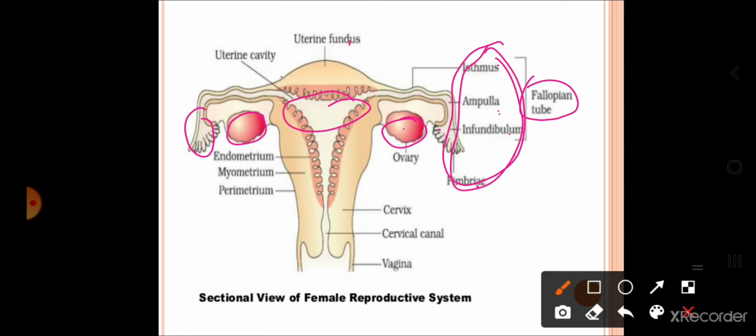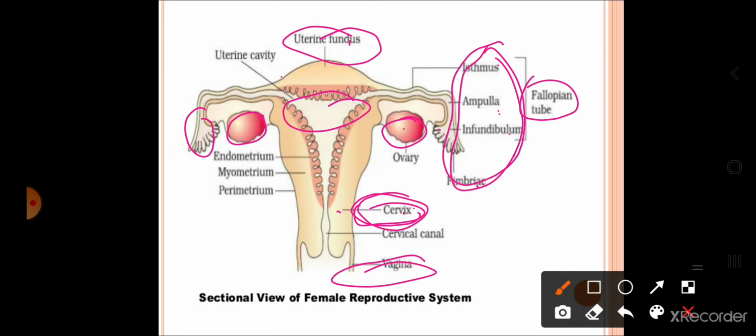Now, there are again different regions of the uterus too, and the opening of the uterus is called the cervix. What is the opening of the uterus called? The cervix. And the last part is the vagina.